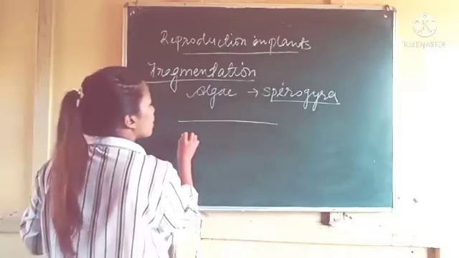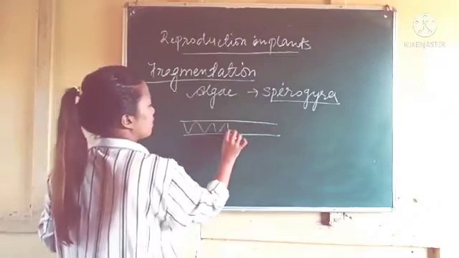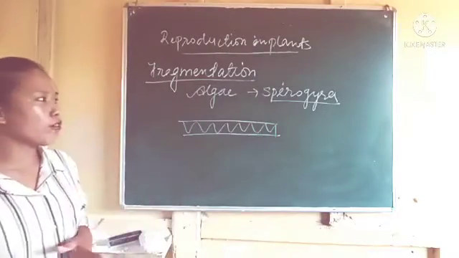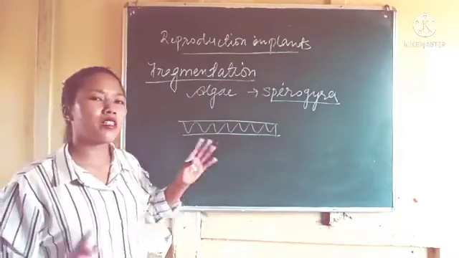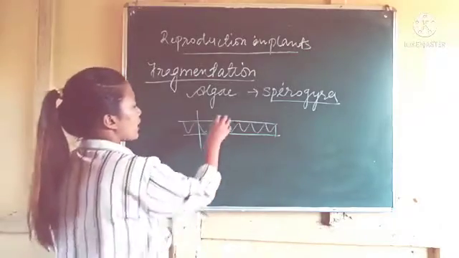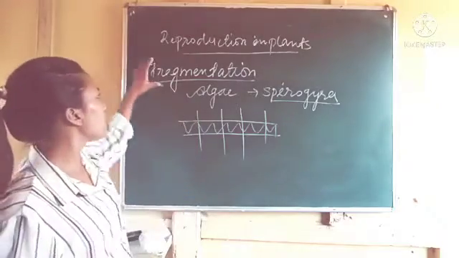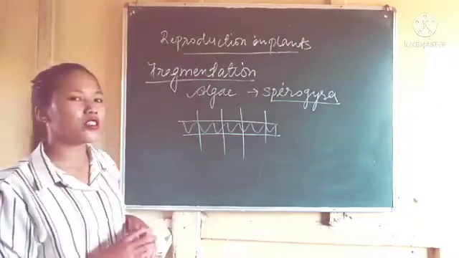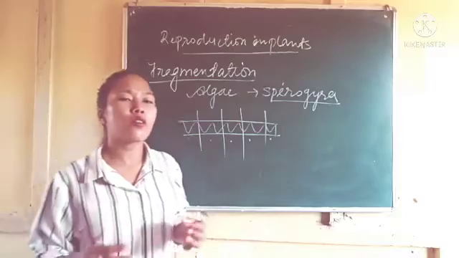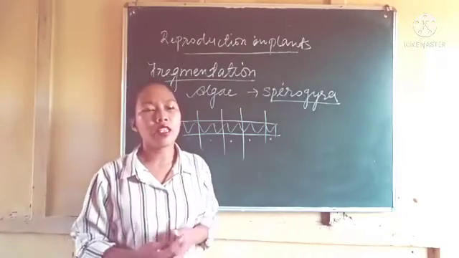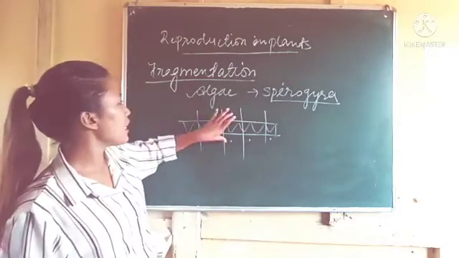Suppose this is the long strand of Spirogyra. How will it reproduce? It does not produce any spores, and there is no bud formation. It will simply break into small pieces, small fragments. That is why this type of reproduction is called fragmentation. Each of these fragments will now grow into a new organism, a new individual. So this is how fragmentation takes place in algae like Spirogyra.